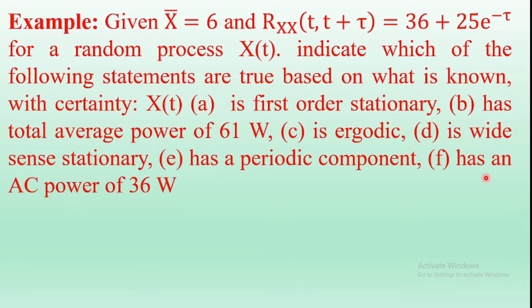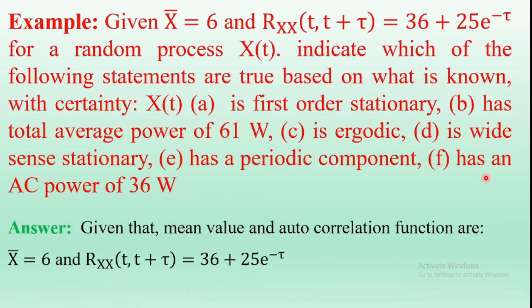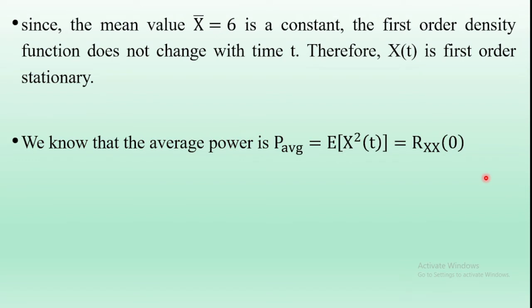Coming to the solution, given that expectation of X(t) is 6 and the autocorrelation function of X(t) is Rx(tau) equal to 36 plus 25 e^(-tau). First bit solution: since the mean value of X(t) is constant, the first order density function does not change with time. Therefore, the random process X(t) is a first order stationary process. That is the first bit solution.